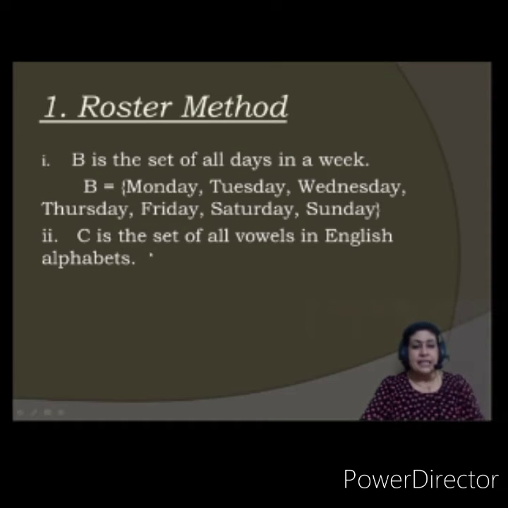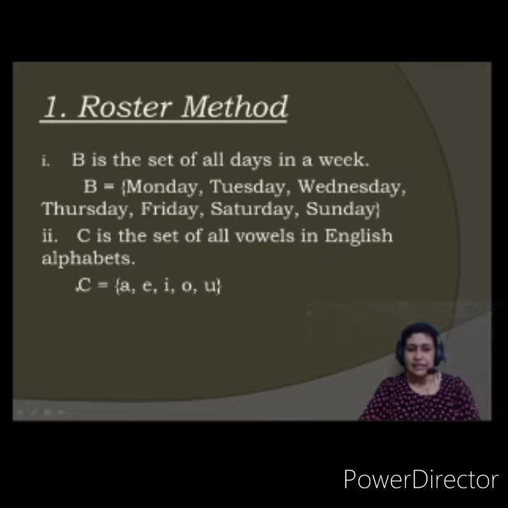Second one, C. C is the set of all vowels in the English alphabet. What are vowels? Vowels are A, E, I, O, U. So I just need to put them in a set. And how will I put each object? Separating with the help of a comma. So C is the set of all vowels in English, that is A, comma E, comma I, comma O, comma U. So each alphabet is separated. So this is the set C.